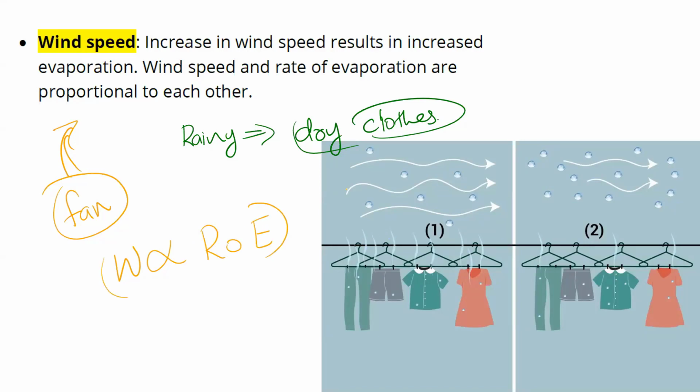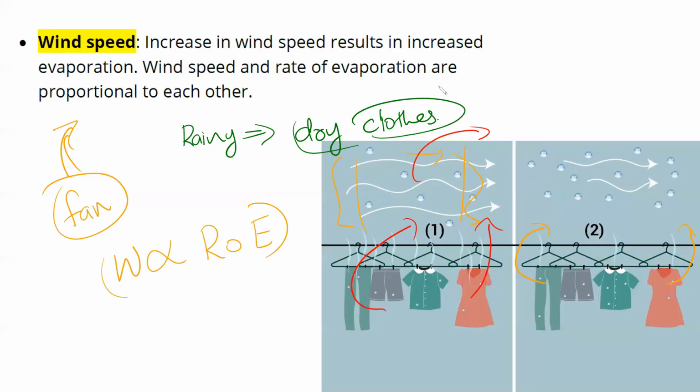And how does it operate? If wind strikes a particular place, the amount of water vapor which is present in the air will be displaced. All these particles will be taken away. So there will be what? A vacant space. And in that vacant space, newly evaporated particles can occupy. That is the general idea. When wind strikes a particular region, all the existing water molecules get displaced, and new particles from the clouds or whatever sources can come and occupy them. That is how wind speed affects evaporation.